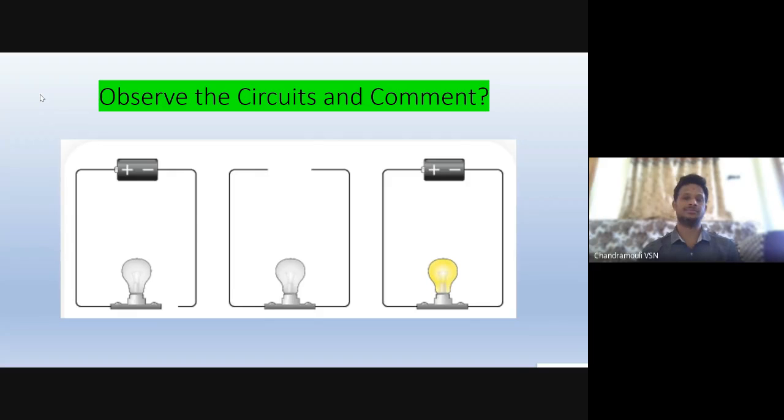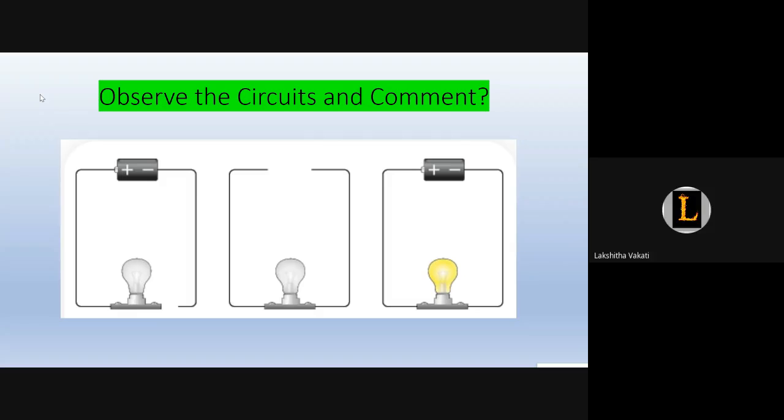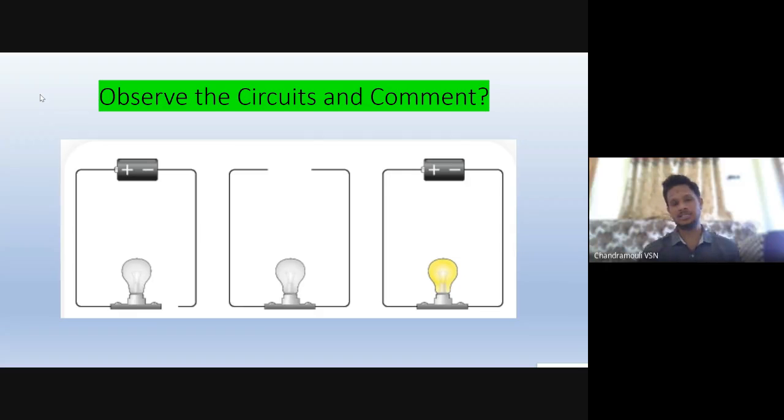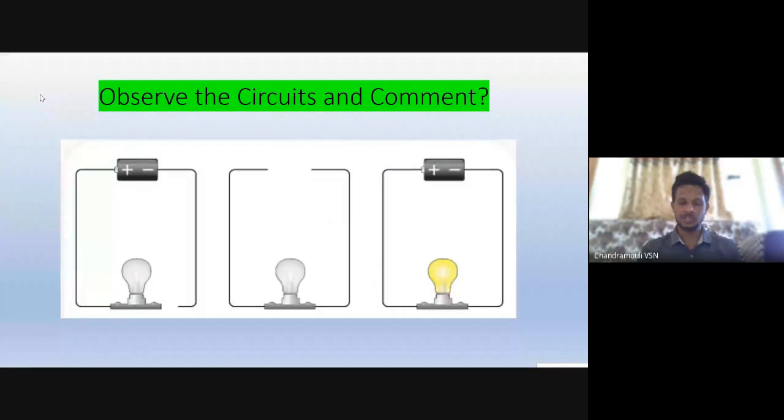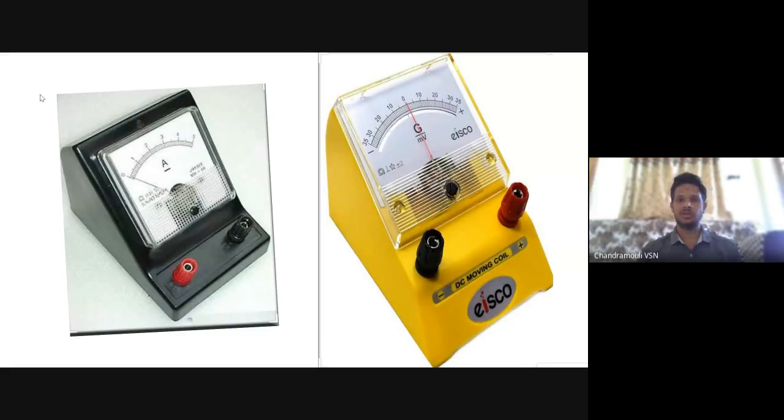First, second, third? The first one as well as the second one are both called open circuits. And the third one is called a closed circuit. Good.